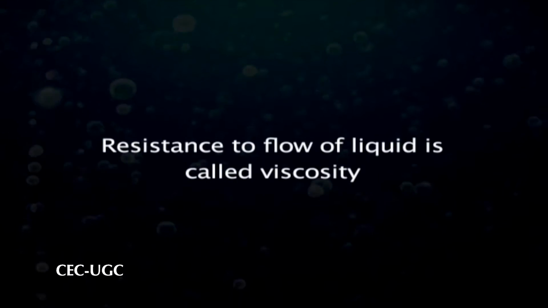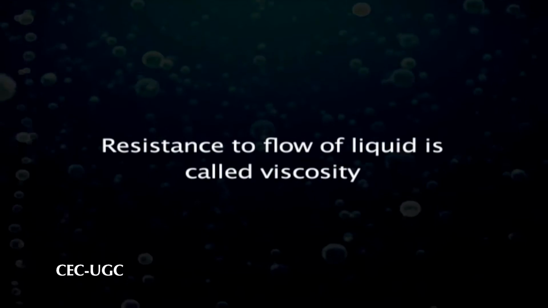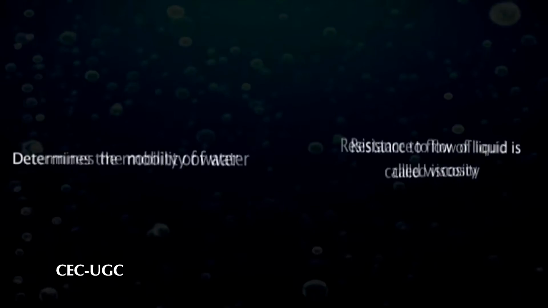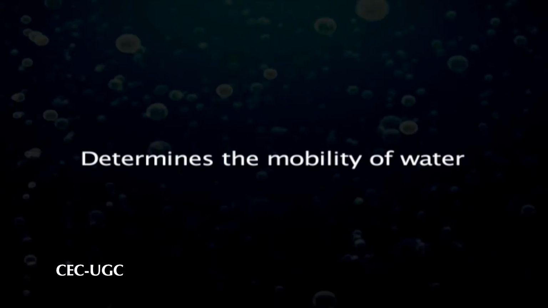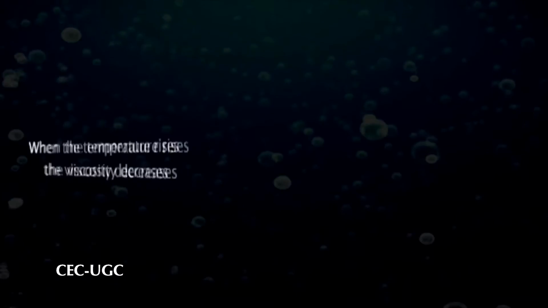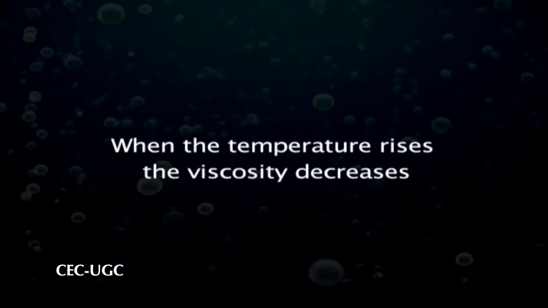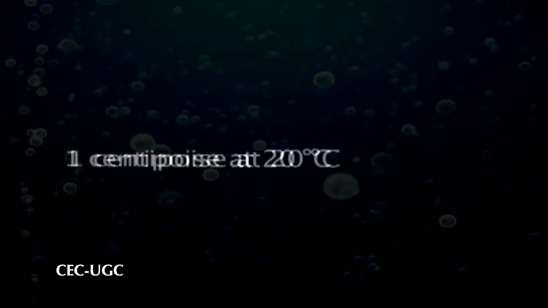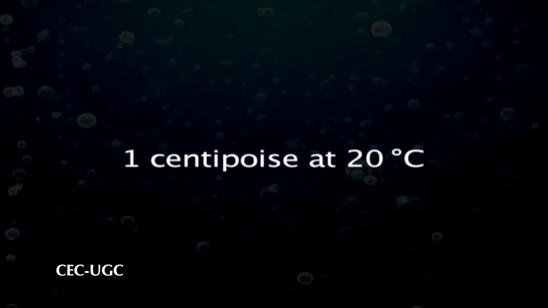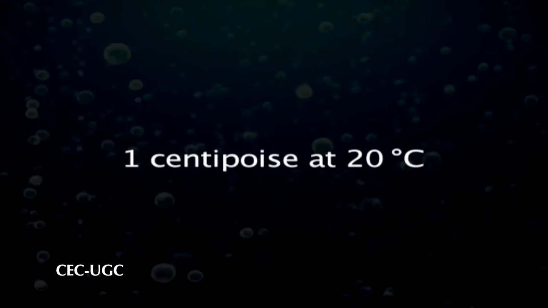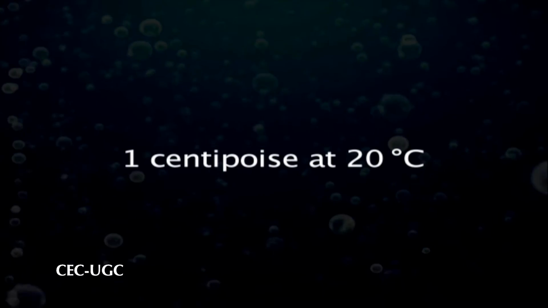The resistance to flow of a liquid is called viscosity, and it determines the mobility of water. When the temperature rises, the viscosity decreases. This means that water will be more mobile at high temperatures. Water has a viscosity of 1 centipoise at 20 degrees centigrade.